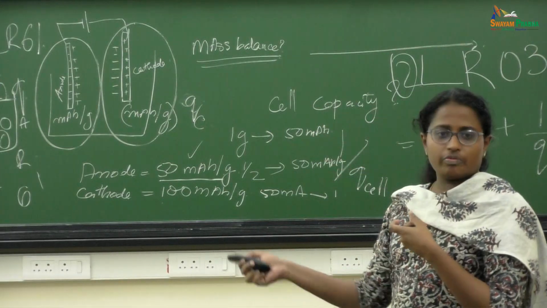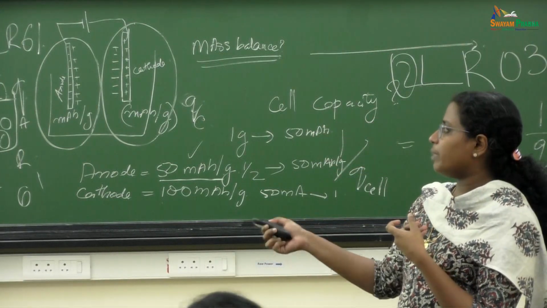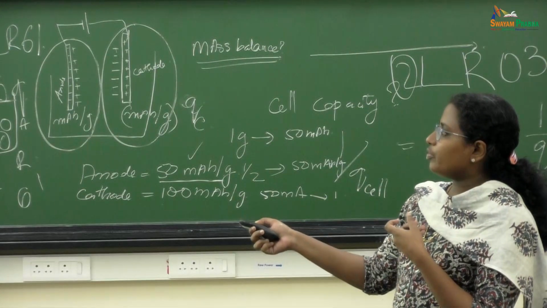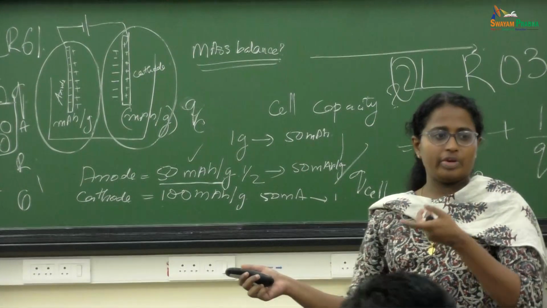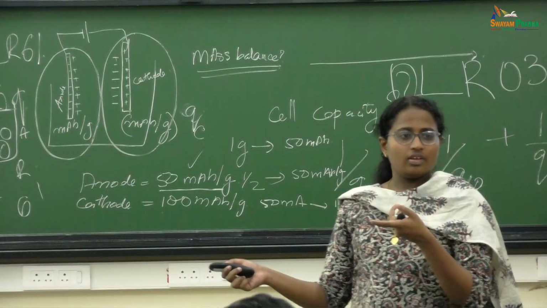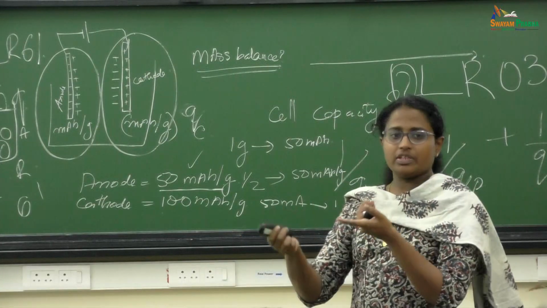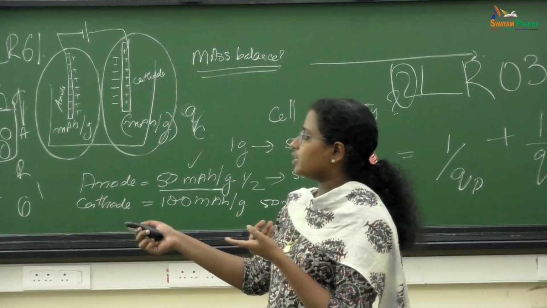This is the cross-sectional view of this battery. A dry cell, you may not know how it looks. Okay, it will be there in your textbooks, I think.